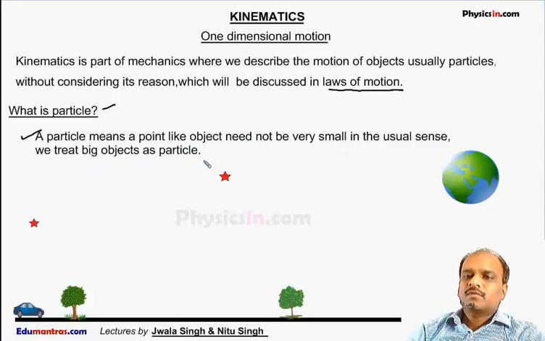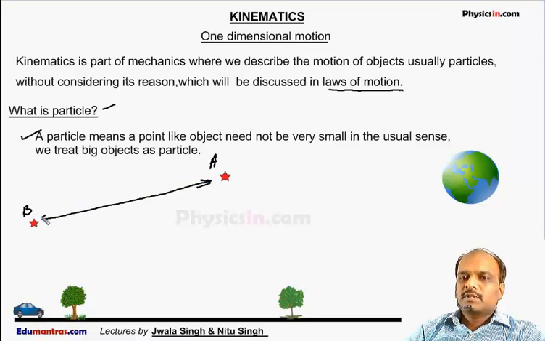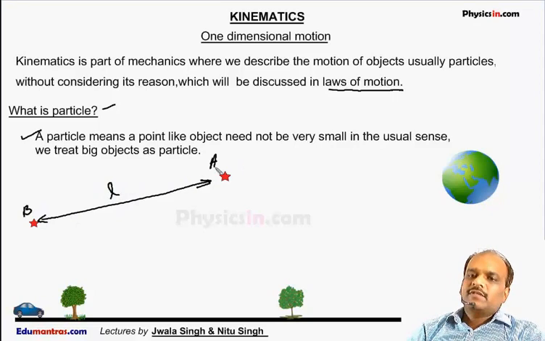Now suppose, for example, watch this star A. This is star B. As we know, these two stars are very large. But as compared to the separation L between these two stars, the size of these two stars is very small, and we can treat these two stars as particles.